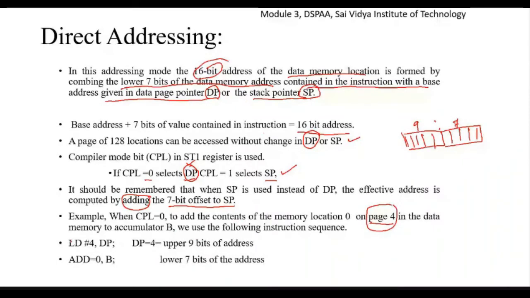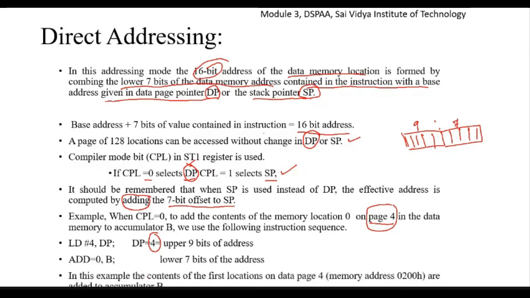See, load immediate number 4 to DP, then DP is equal to 4, the upper 9 bits of the address. So this 4 is chosen for the upper 9 bits of the address, and add *ad, 0, B, where the lower 7 bits of the address will be taken from this.